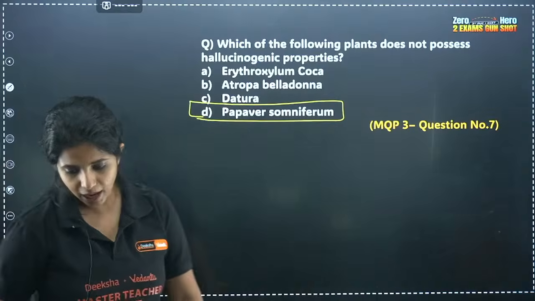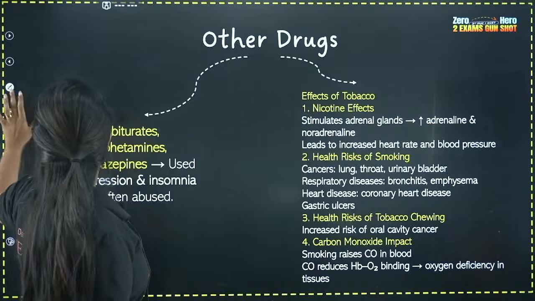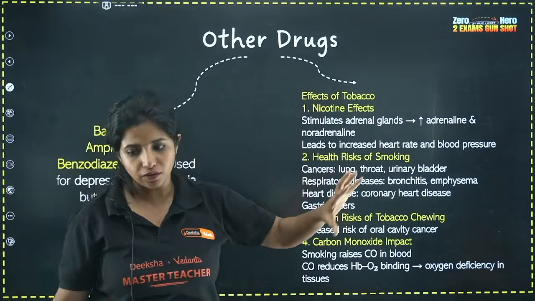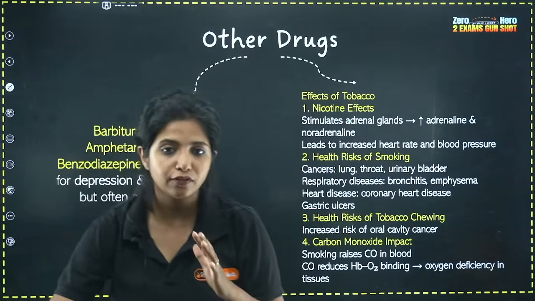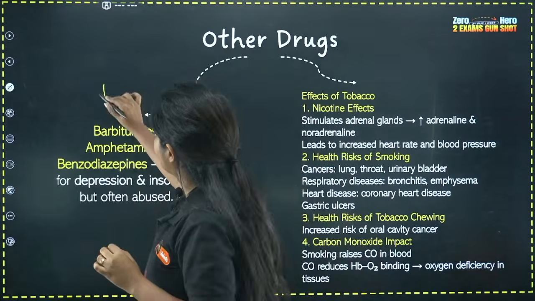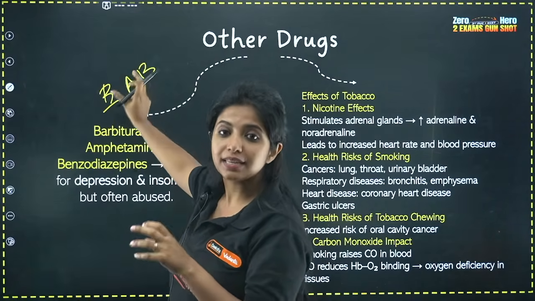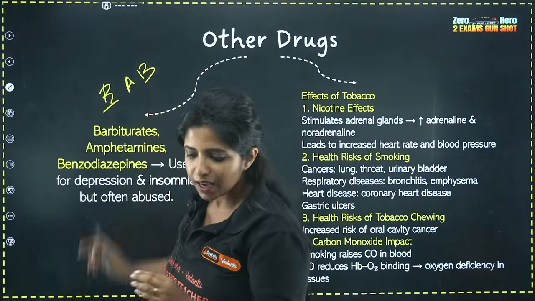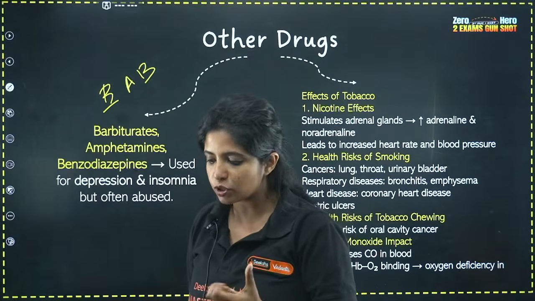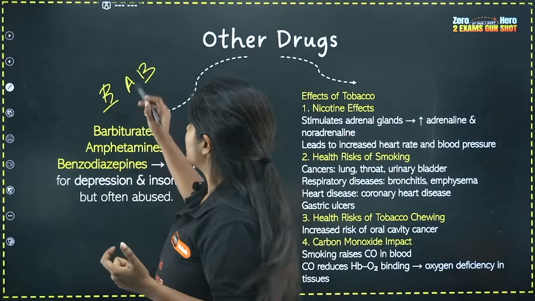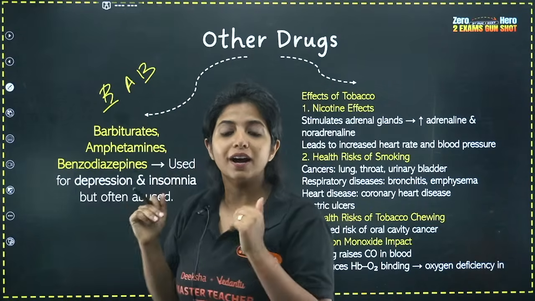Okay. So, children, now I hope you guys are not going to make this mistake. Okay? So, let's go ahead. Let's see some other drugs, and with this, the drug part will be over. The first group of drugs that you have is BAB. BAB stands for barbiturates, amphetamines, and benzodiazepines. Sometimes you might not be able to remember the names, which is why I told you BAB. What are they used for?